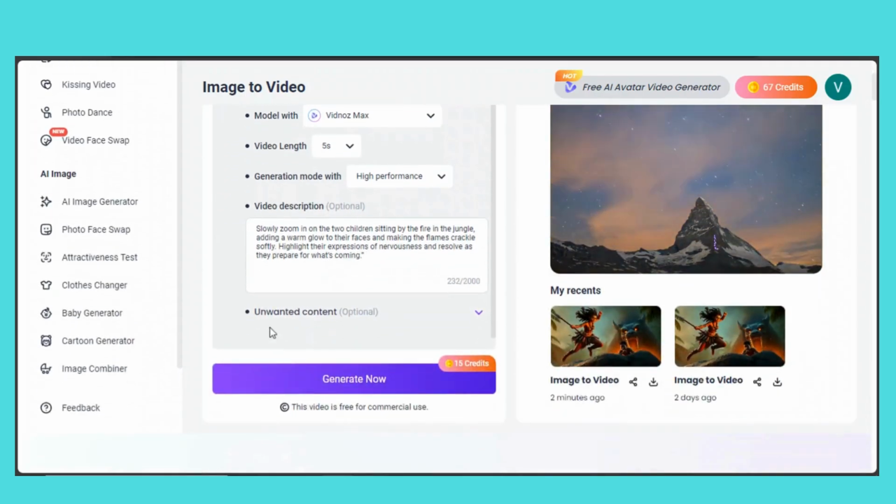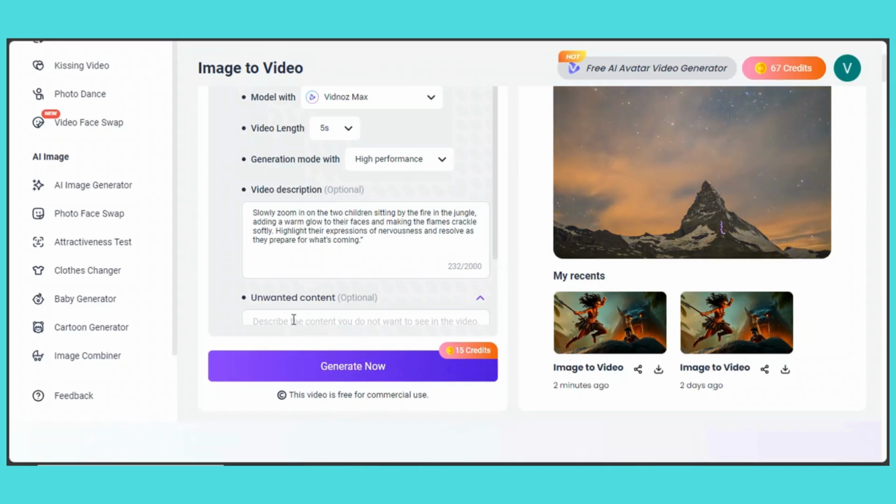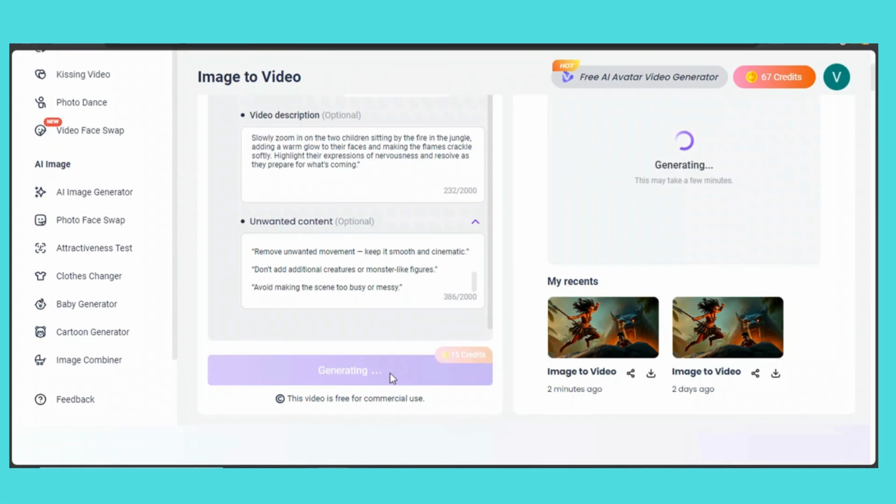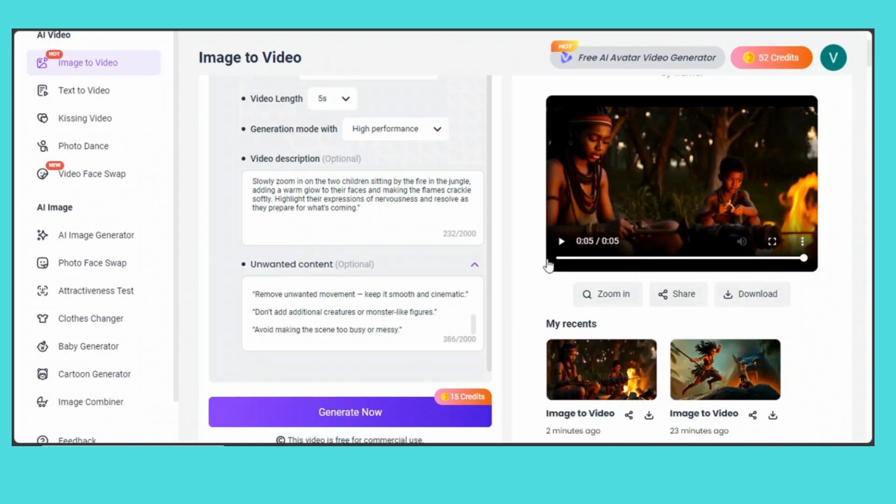Okay, and then we come here to unwanted add content. So you can just add something that you don't want the AI to add on your videos, or I can say a negative prompt, and I just put something here, and then I come here to generate now. So I'm gonna just click right here, and then I'm gonna wait for some few seconds. So let's see the results.